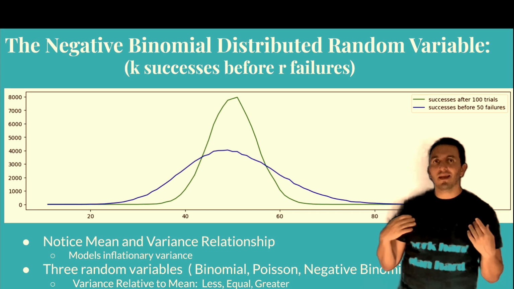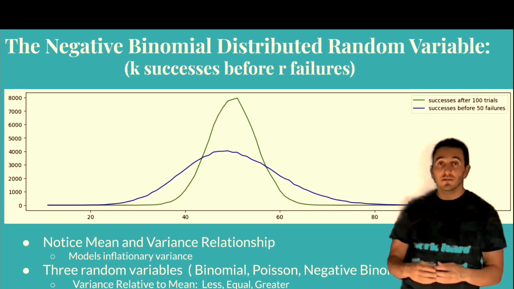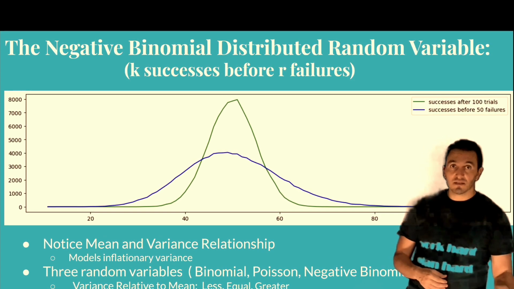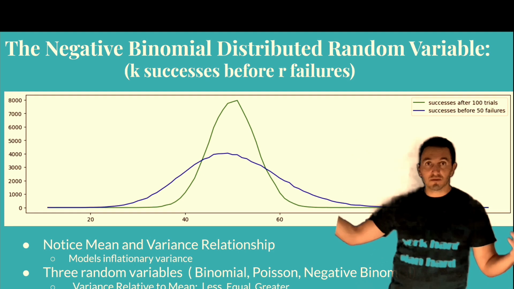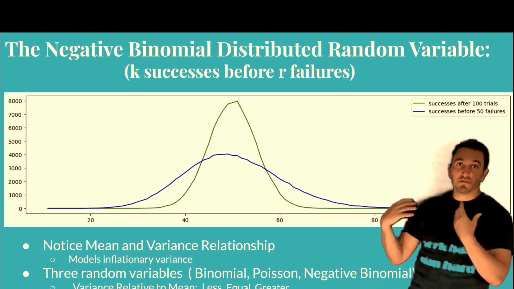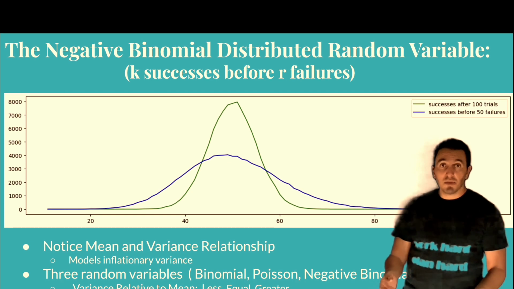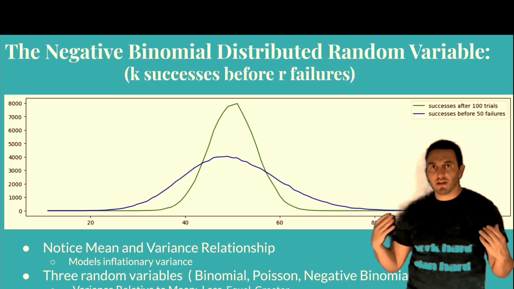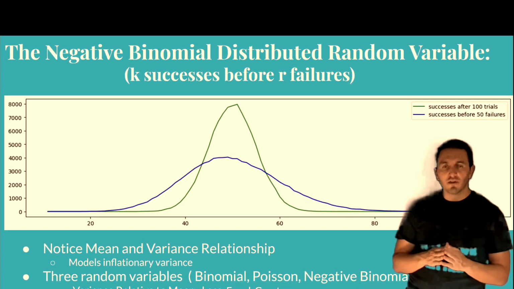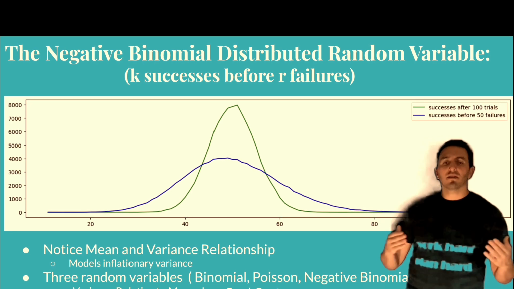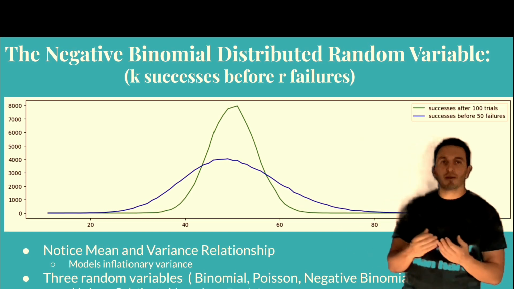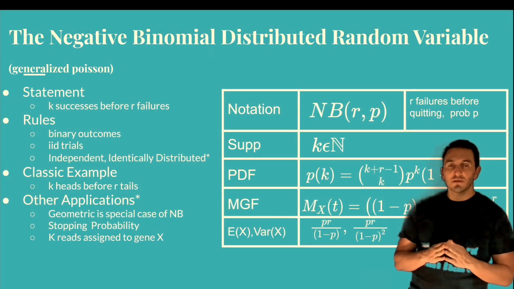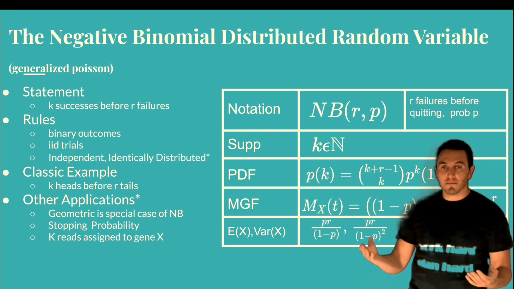Because n isn't fixed, we can say, well, after 50 failures, there are many things that could have happened. We could have had 0 successes, 1 success, 2 successes, all the way up to an almost infinite number of successes in the space of 50 failures. While it still has the same mean, which is also intuitive, how many successes would I imagine would happen after 50 failures, given that they're equal probability? Well, the same, of course, 50. So they have the same mean, but the variance is very spread out on the negative binomial distribution. In fact, we can show that the negative binomial distribution always has variance greater than mean.